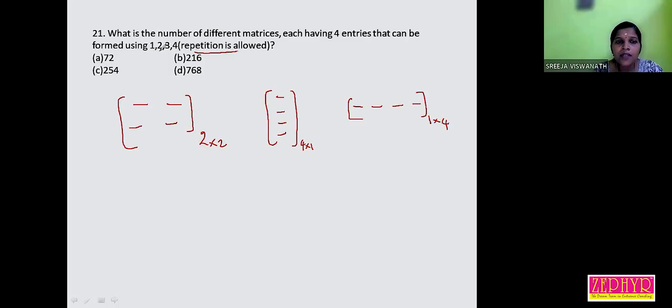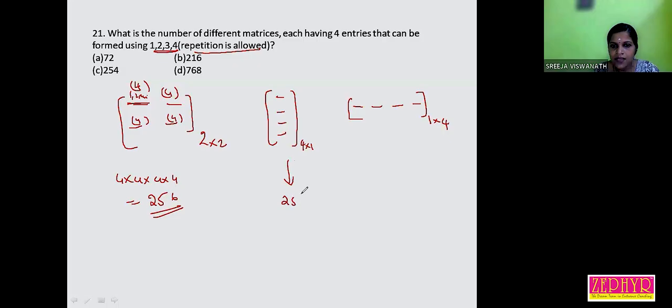Repetition is allowed. We can use 1, 2, 3, 4. So the first place has 4 choices, and these 4 can also be used in the other places. So total 4 into 4 into 4 into 4, which is 4 raised to 4, 256.